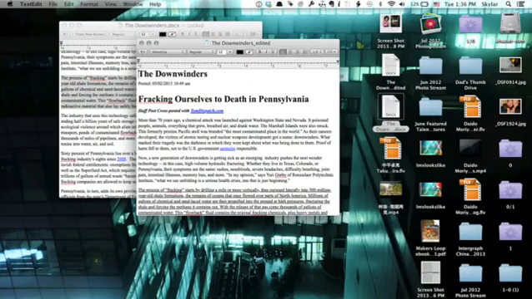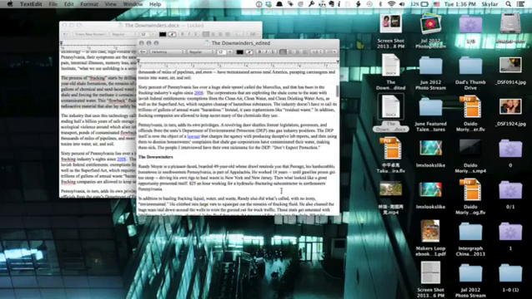So now I can go in here and I can edit this document, make whatever changes I want to, and save it as a file that I can read either on this computer or any other.